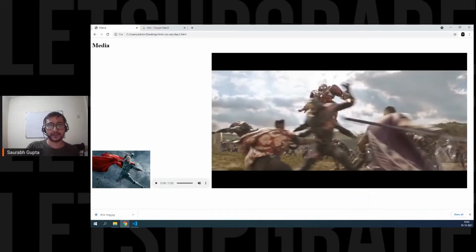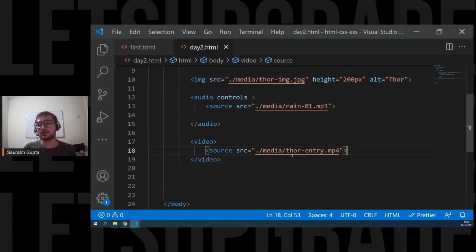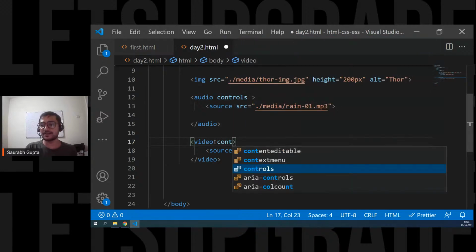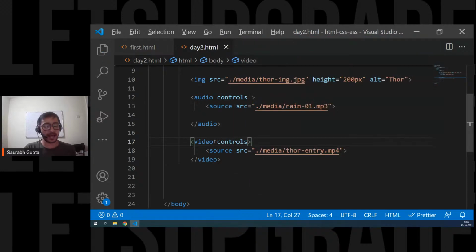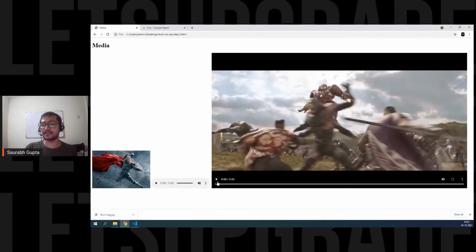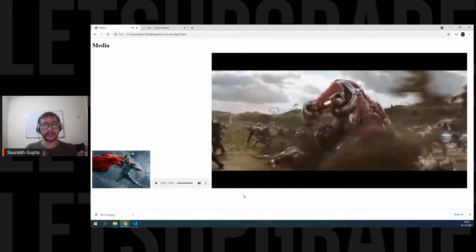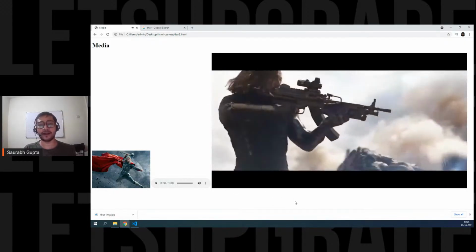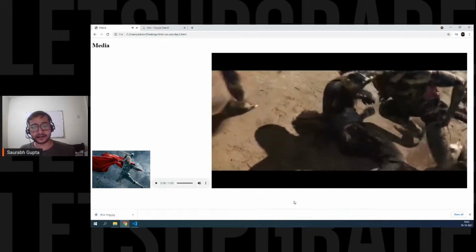Now let's see if we can see anything just by using this. See that? The frame is generated. But we can't play it because again, we need controls. Just like audio controls, we also need video controls. So again, for that, you have the controls attribute. Same thing, controls. Now you can see we have the controls, and if I click, it plays. It works perfectly fine. Is that cleared, everyone?